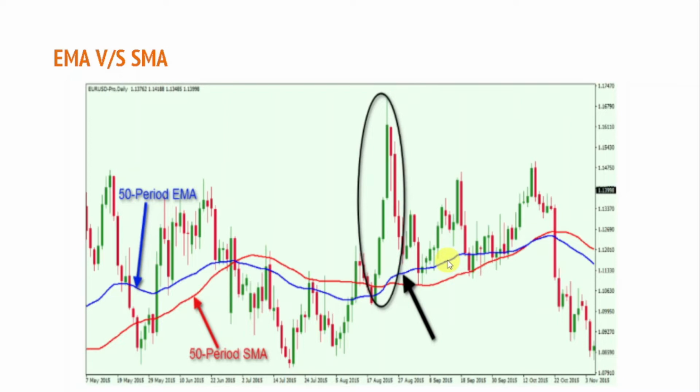My experience says that simple moving average gives you a lot better signals than EMA and LWMA. So I would highly recommend you to use simple moving average instead of EMA and LWMA. But if you want to experiment, you can go with EMA, you can go with LWMA, or whatever you want. It's up to you, it's your choice.